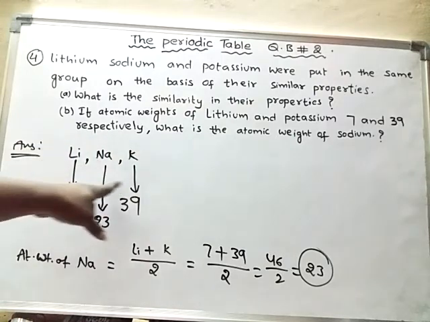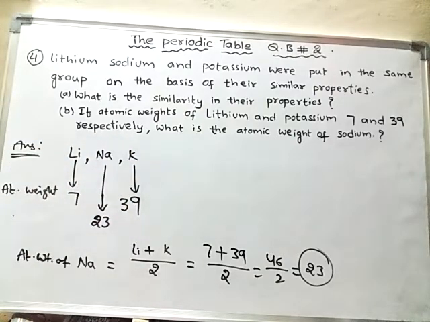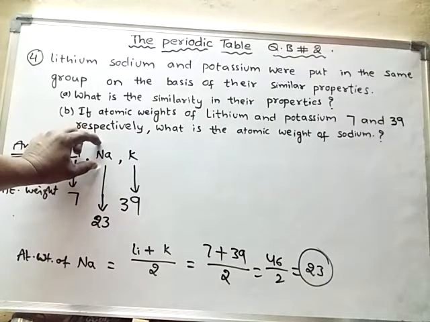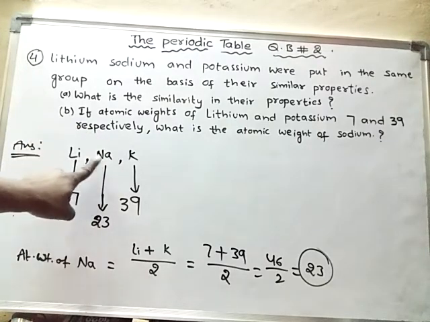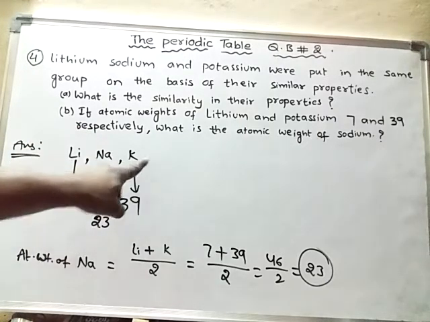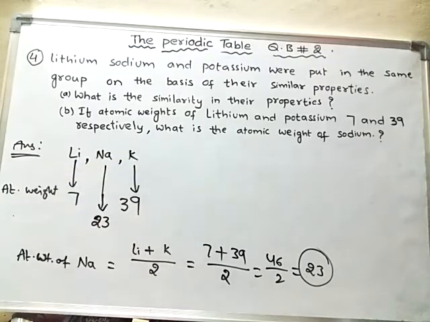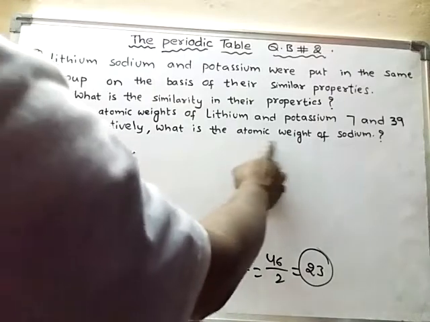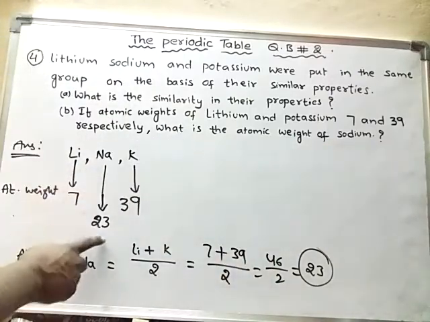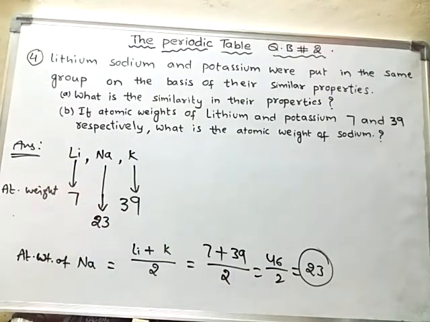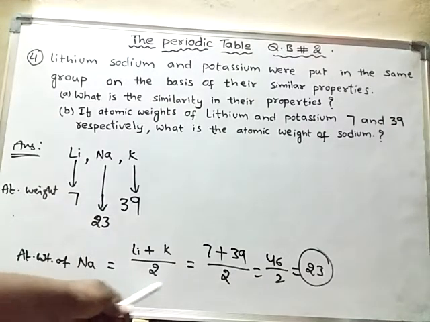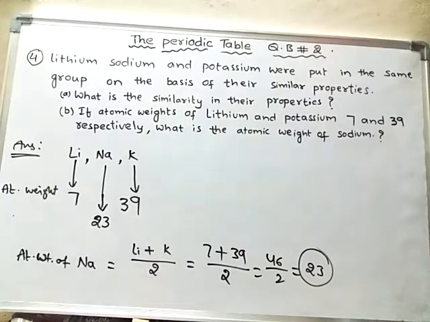When three elements form a triad, the atomic mass of the middle element is the arithmetic mean of the first and last element. So here we could find the atomic weight of sodium as 23 by using a simple formula. Now we will learn the fifth answer.